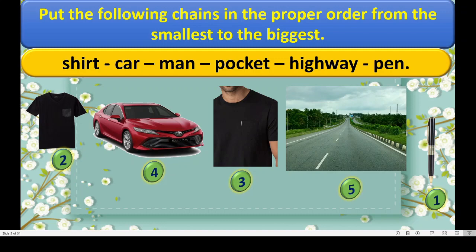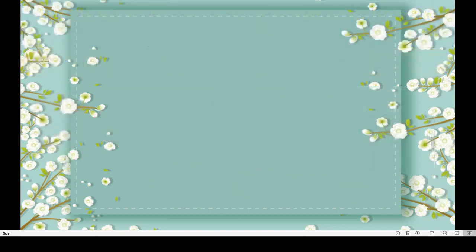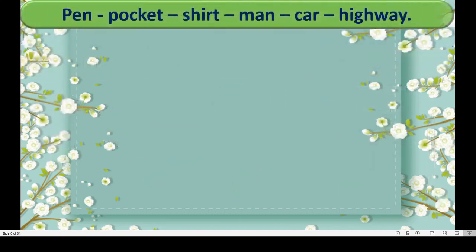Okay, we will arrange them. See, again I will write the answer one time here. The first one is pen. Then the pen is inserted in the pocket. Can you see here? Inside the pocket the pen is there, and then the shirt comes.